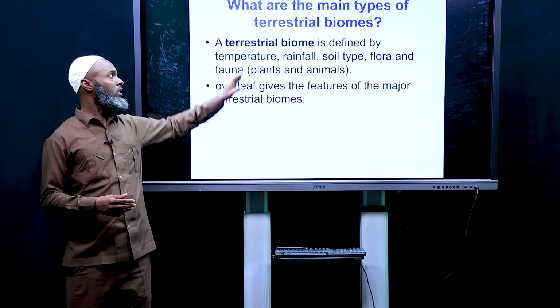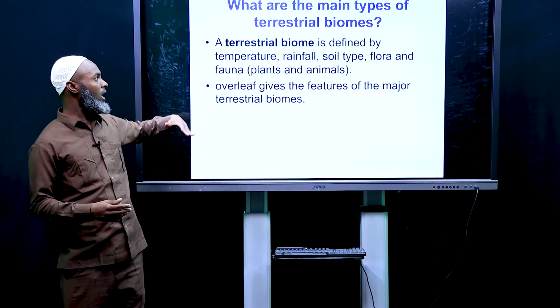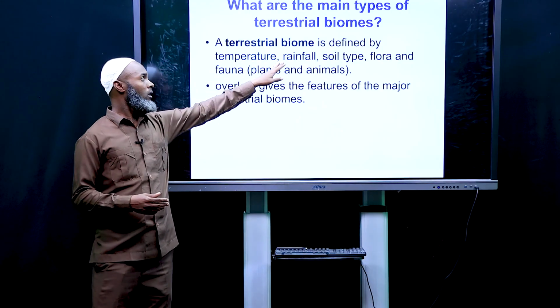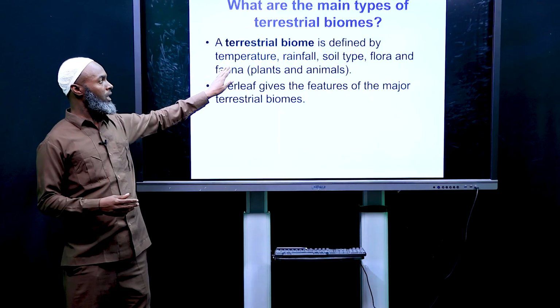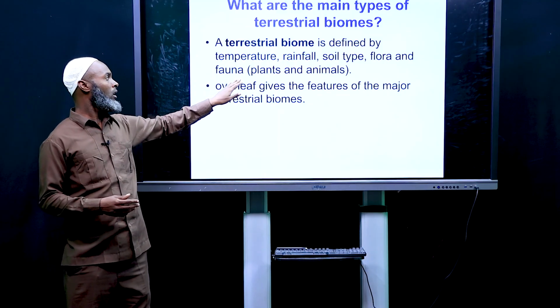The main types of terrestrial biomes, let's see the terrestrial biomes. These terrestrial biomes are defined by temperature, rainfall, soil type, flora and fauna, plants and animals.